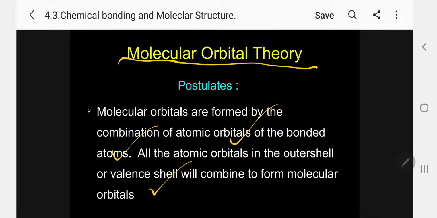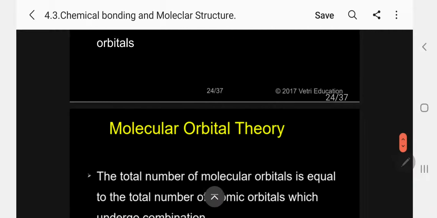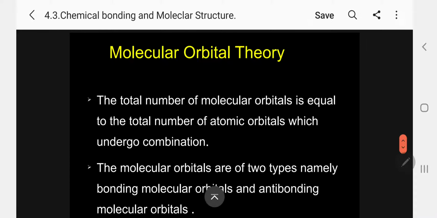Please follow. How are molecular orbitals formed? By combination of atomic orbitals of the bonded atoms. All the atomic orbitals in the outer shell or valence shell will combine to form molecular orbitals. Now, the total number of molecular orbitals is equal to the total number of atomic orbitals which undergo combination. How many molecular orbitals do we have? That is equal to the total number of atomic orbitals undergoing combination.